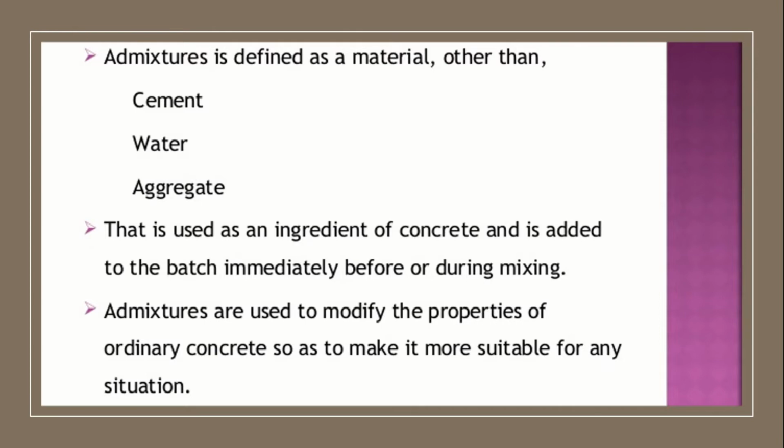They are used as an ingredient of concrete and are added to the batch immediately before or during the mixing. They are used to modify the properties of ordinary concrete so as to make it suitable for any situation. So these admixtures will modify the properties of concrete.